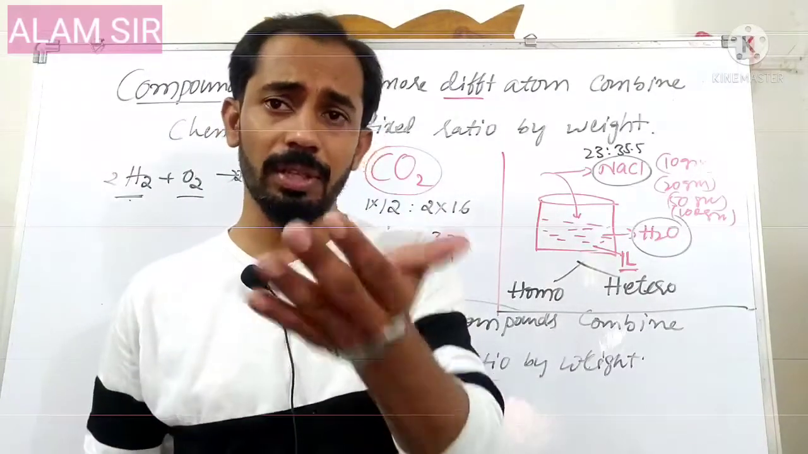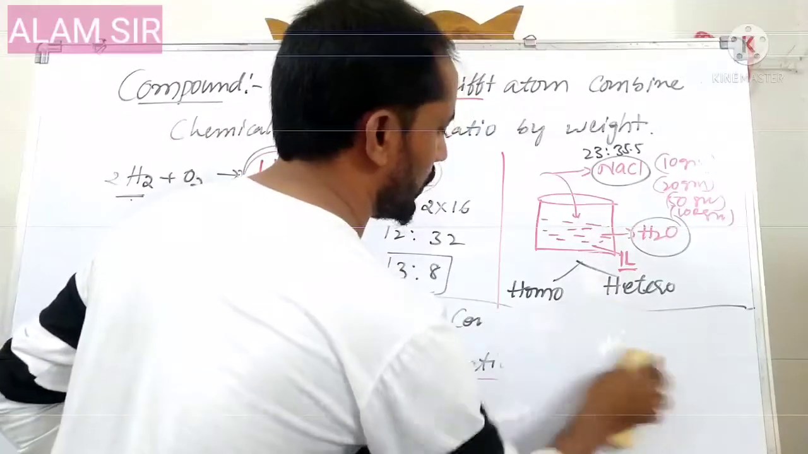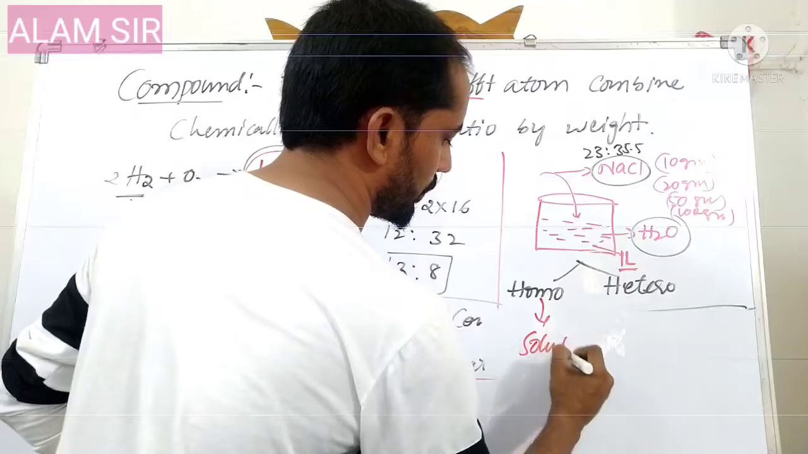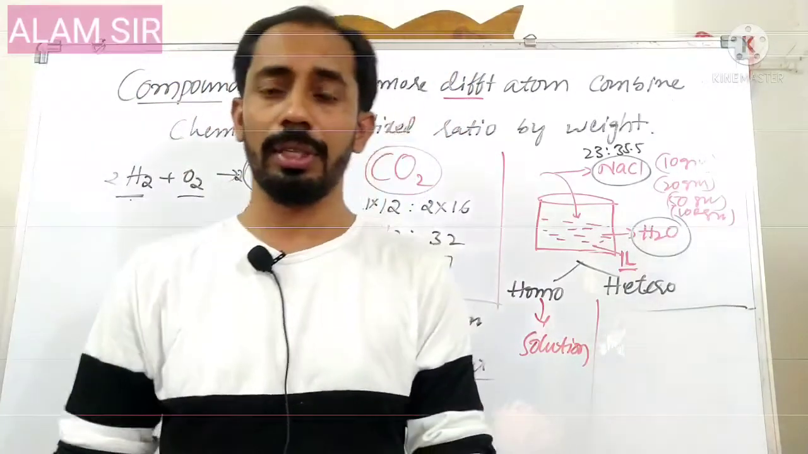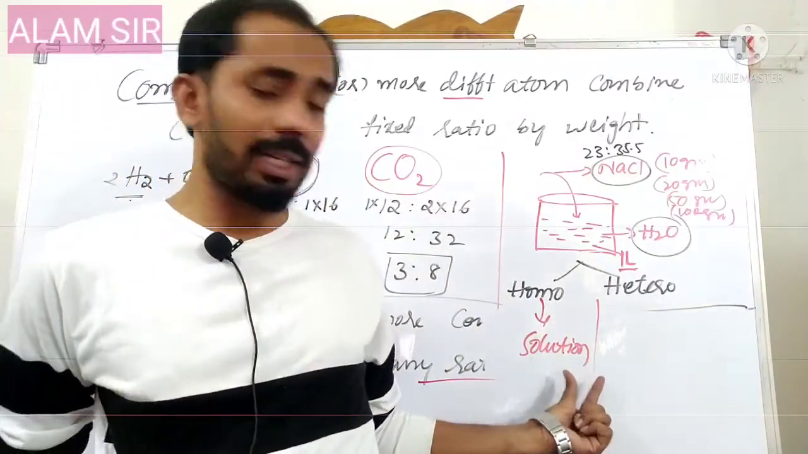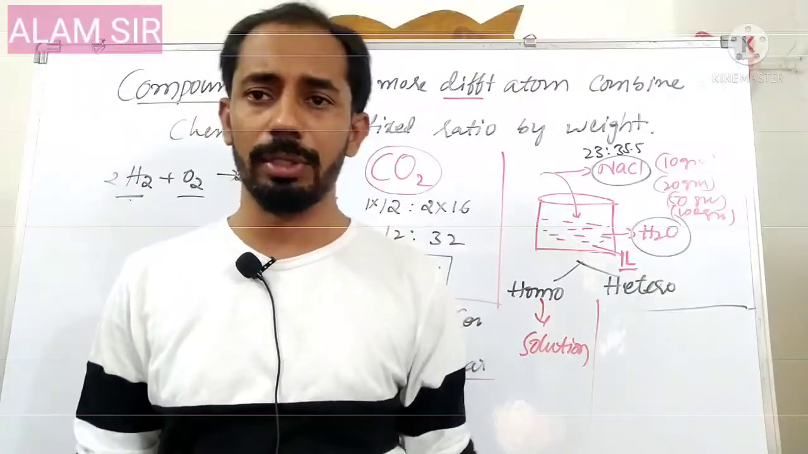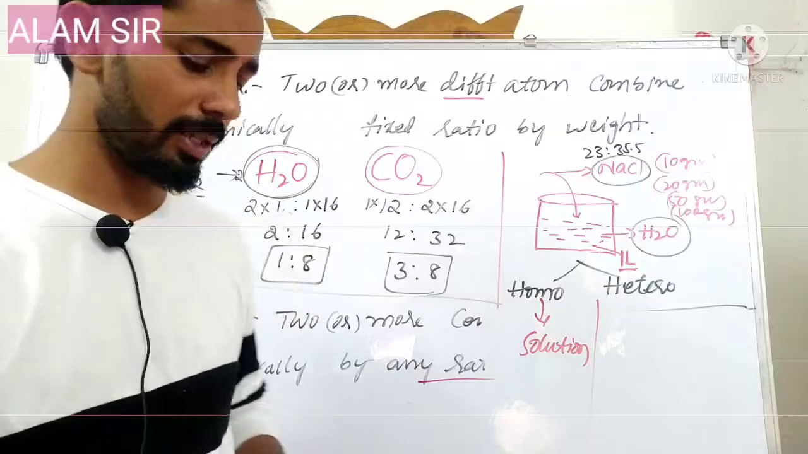Homogeneous mixtures are called solutions. It can be defined as a homogeneous mixture whose constituents can be separated only within certain limits; that is called a solution. Examples are salt water and sugar water.